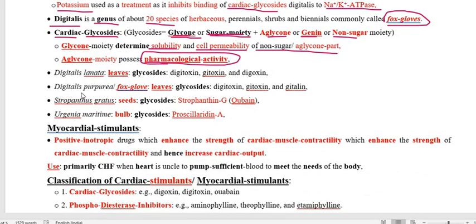As we have mentioned, the genus Digitalis is the source from which we isolate glycosides possessing cardiac activity. The plants are Digitalis lanata, from which the leaf yields the cardiac glycosides digitoxin, gitoxin and digoxin.